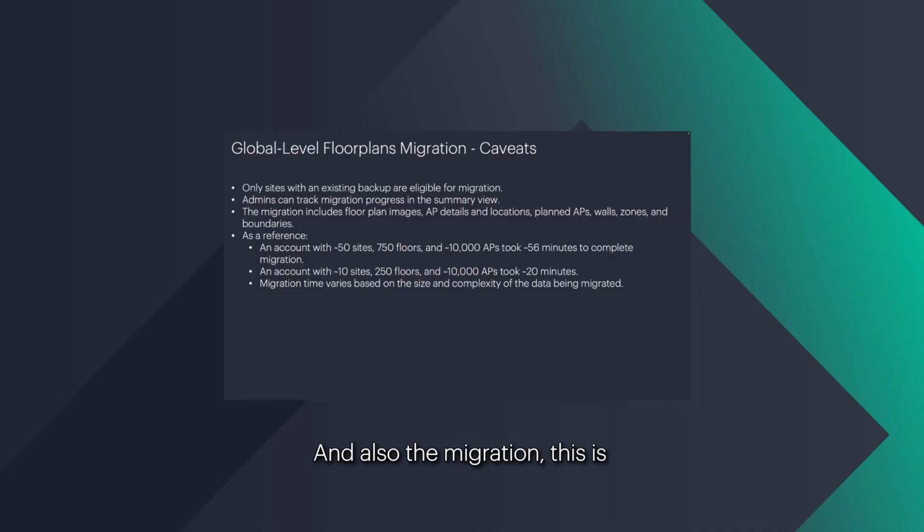And this is for both site level and global, everything gets migrated. That includes the floor plan images, the AP details and its locations, planned APs, the walls, the attenuation of the walls, zones, and the boundaries that were drawn in Classic Central.